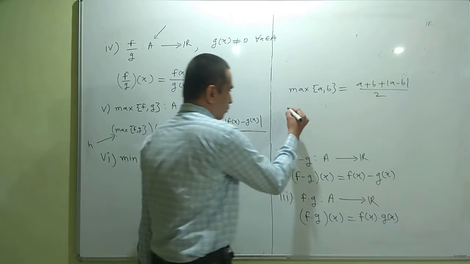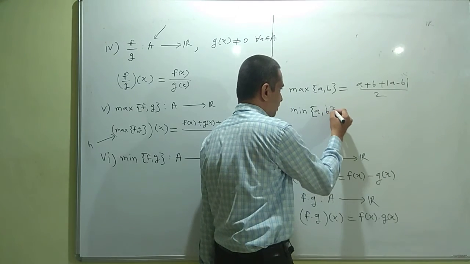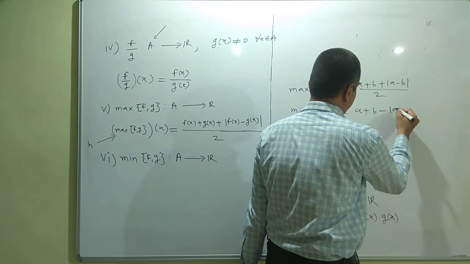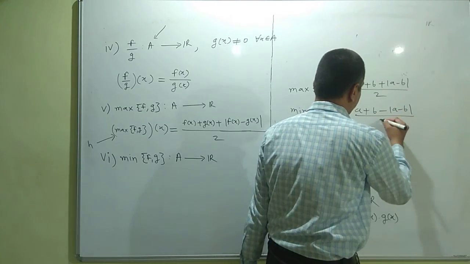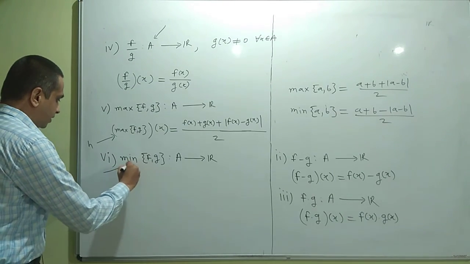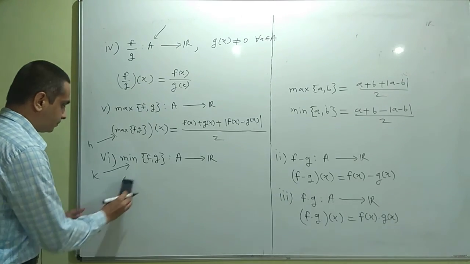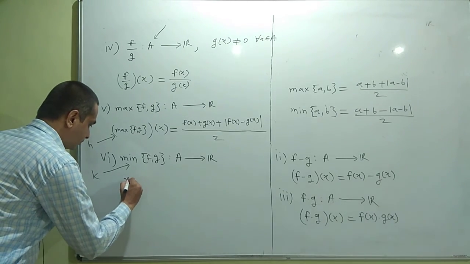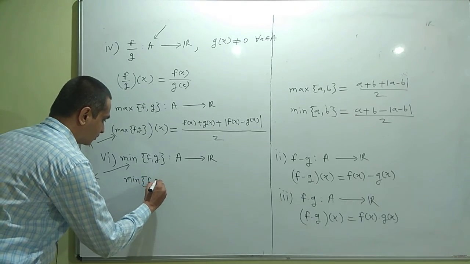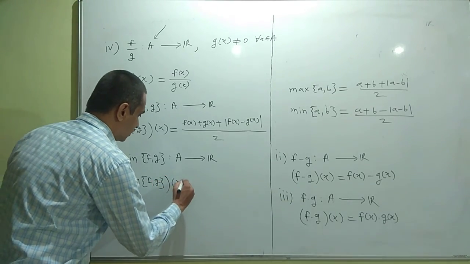Similarly, there is a formula for the minimum, and based on this formula for the minimum, we will define the minimum function of two real valued functions. So the minimum of f, g, say this is function k, and k(x) is defined as the minimum of f, g at x.